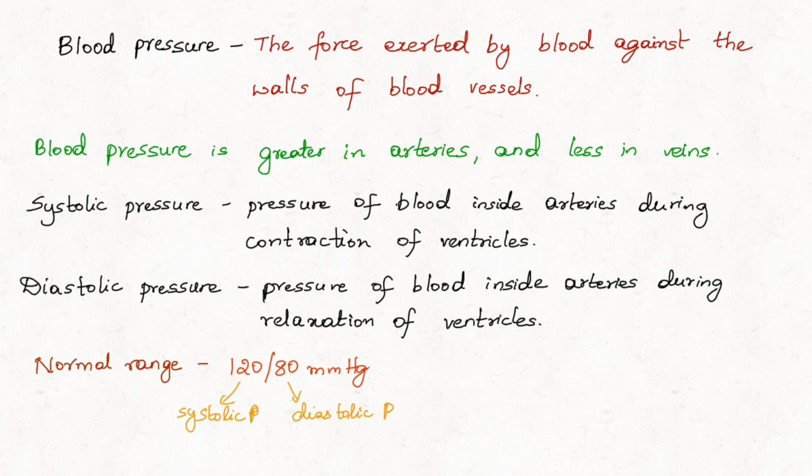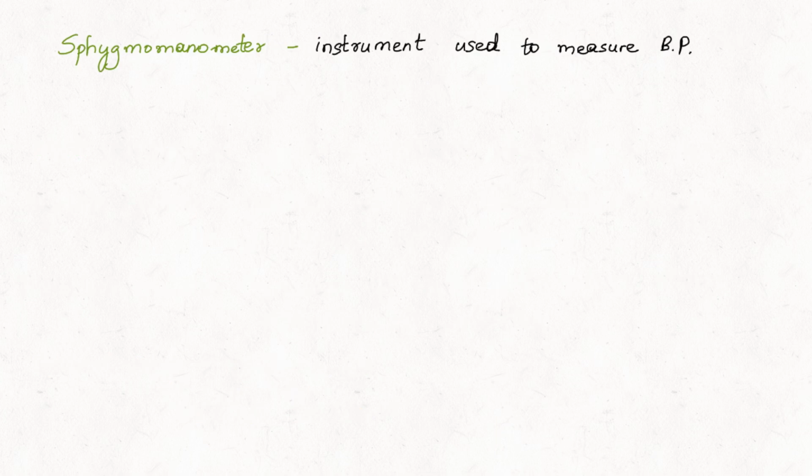The contraction pressure is 120 mm of mercury and the relaxation pressure is slightly lesser, 80 mm of mercury. It should not vary, and if it varies, it leads to problems. An instrument used in measuring blood pressure is called a sphygmomanometer. All might have seen this instrument. The sphygmomanometer is the instrument used by medical officials to measure blood pressure.